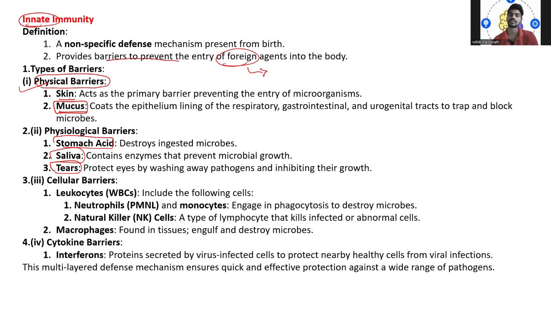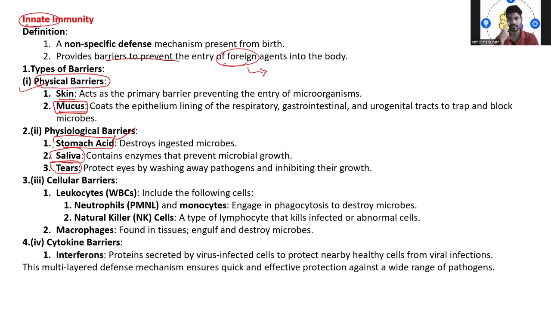So what happens when we intake the food, sorry, not inhale, when we intake the food, ingest the food? There we have stomach acid, like hydrochloric acid, or call it stomach acid, right? They normally have a high acidity, and that is going to destroy the microorganisms. In that way, it is going to prevent the entry of the microorganisms. This is the first thing. And the salivary enzymes present in saliva prevent the growth of microorganisms.